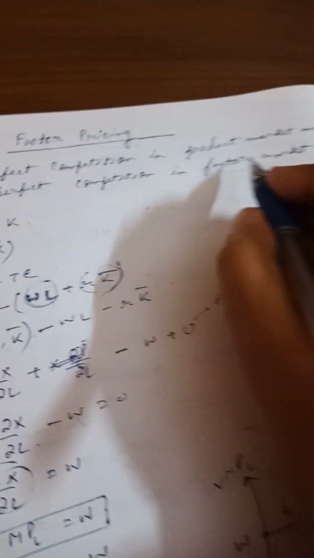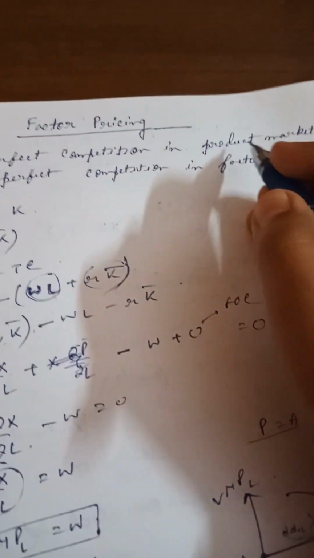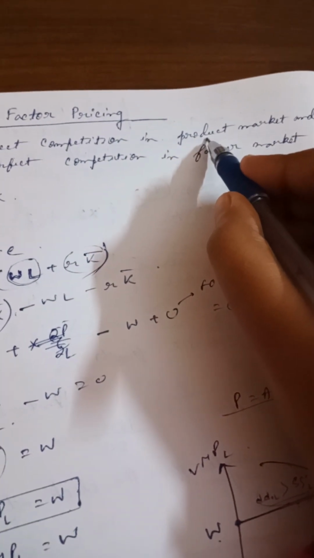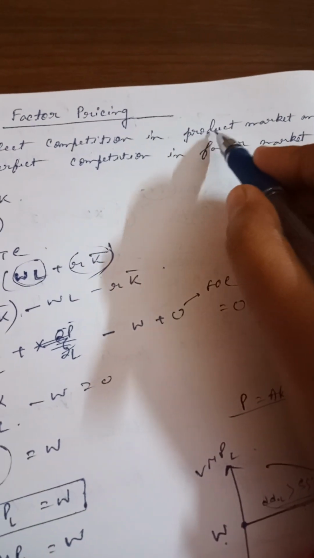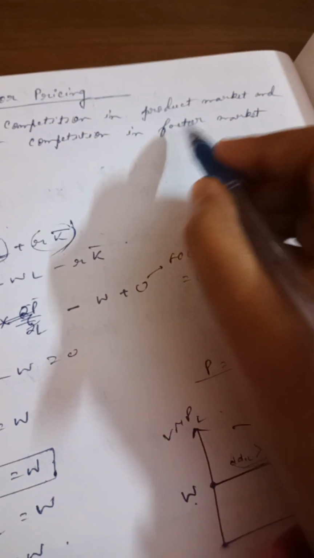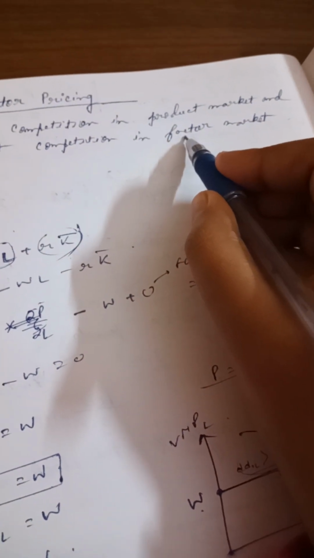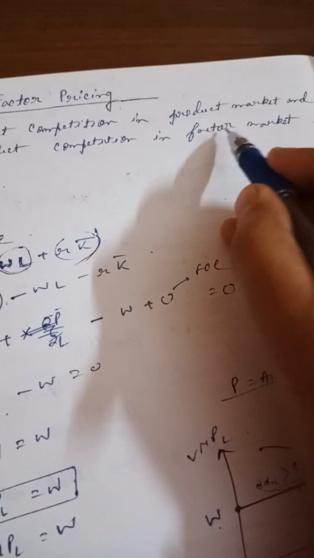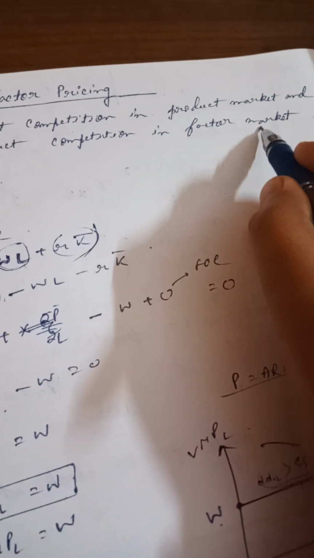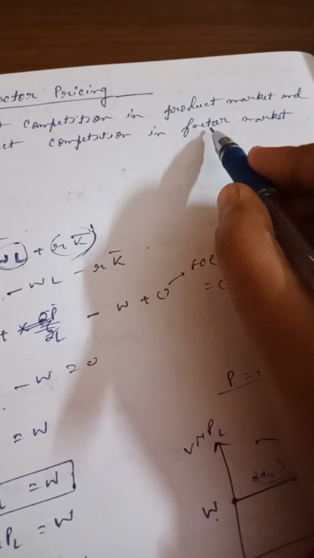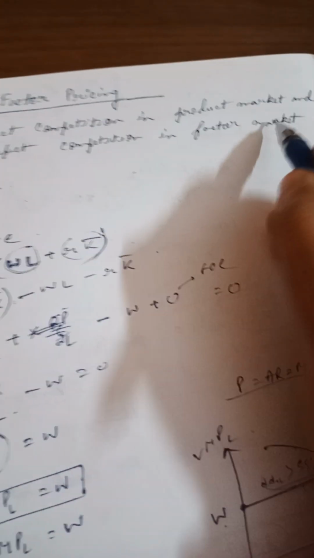In the product market, we know that one producer is producing good X, and the price of that particular good is determined. In the factor market, the factors are labor and capital, which are usually used in producing any particular good. So the price of labor, the wage, and the price of capital, the rent, are determined in the factor market.